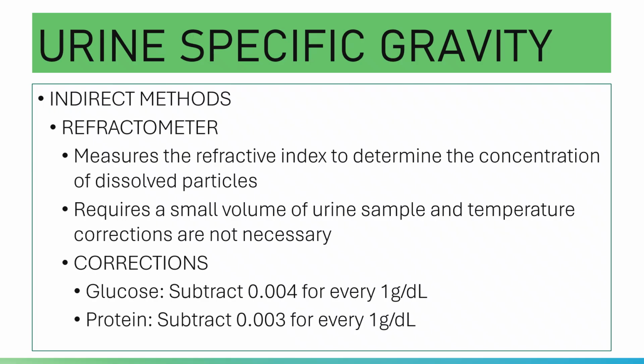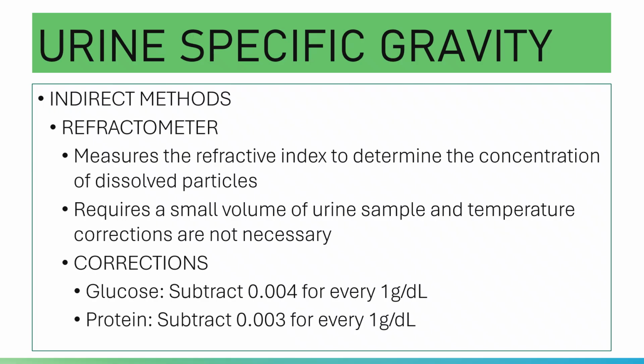If you use 9% sucrose to calibrate, then the reading should be 1.034 plus or minus 0.001.